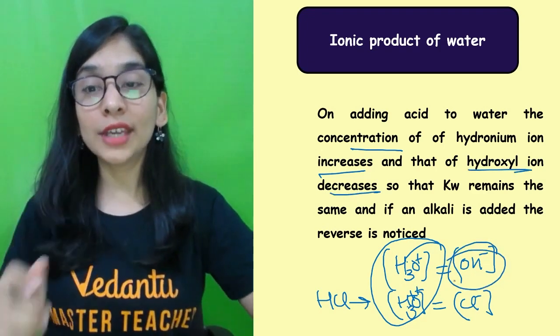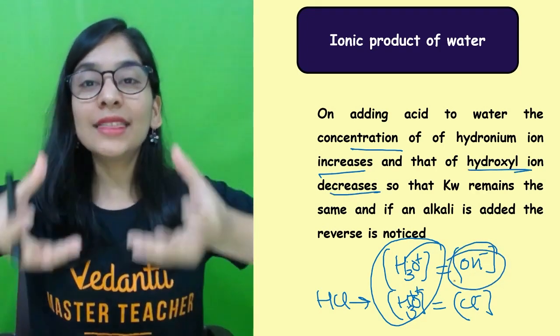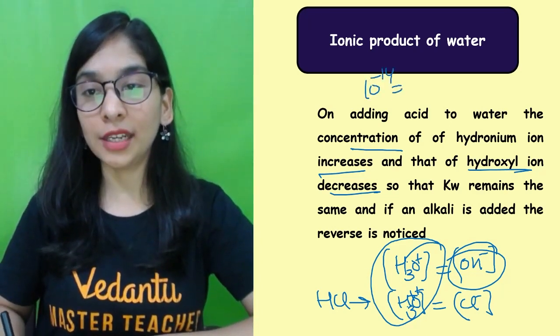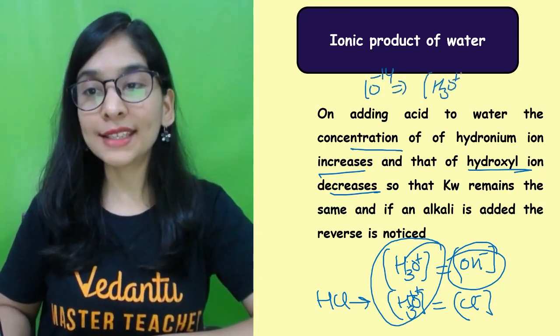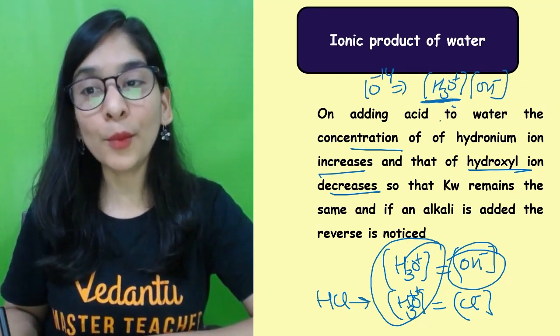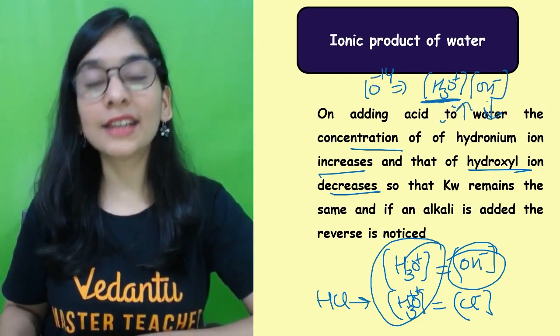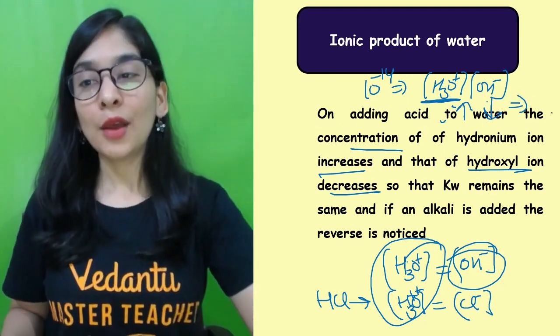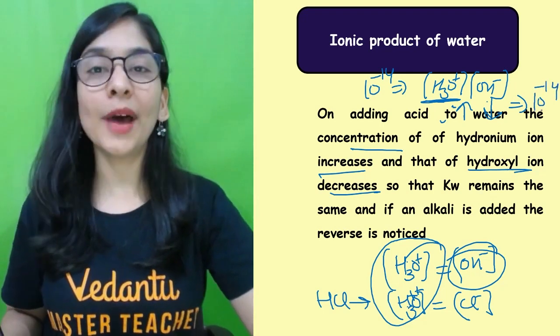Why am I telling you this? As I told you, in water the ionic product is always 10 to the power minus 14. That is due to these ions and those ions. So if this is increasing in the water, that must decrease. That's the reason this overall concentration will always be 10 to the power minus 14.